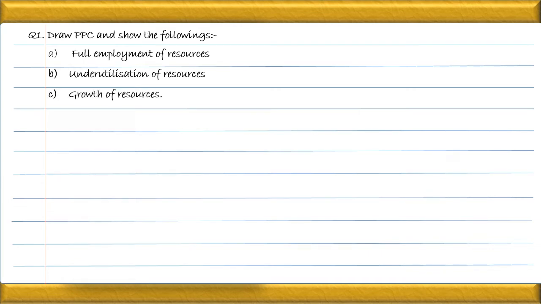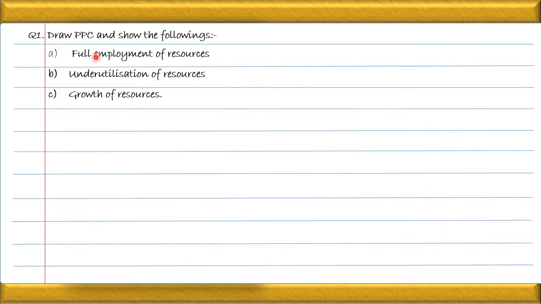Let us see questions of 3 to 4 marks. The next question is, draw PPC and show the following. The first thing which we have to show is full employment of resources. Second, underutilization of resources. And the third is growth of resources.